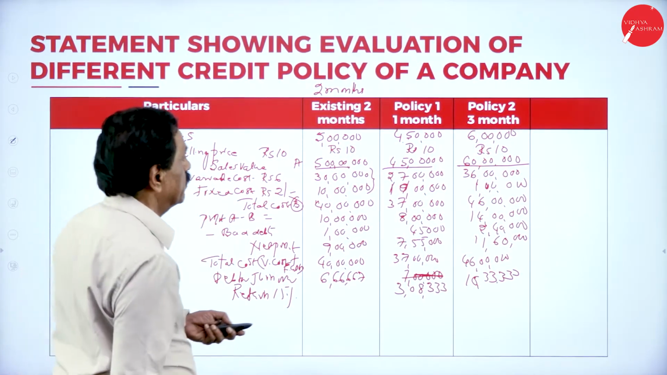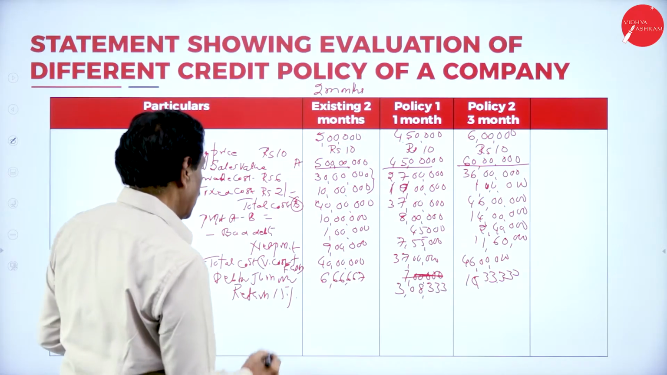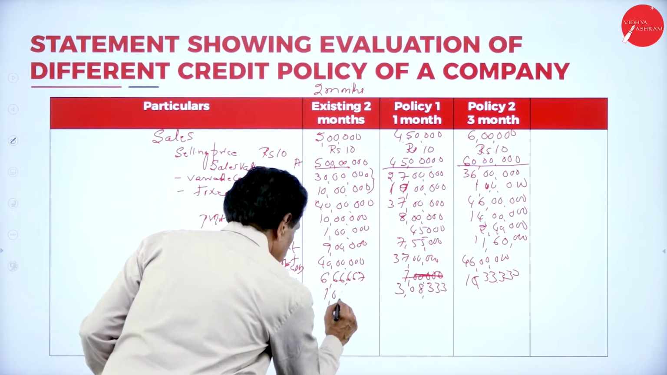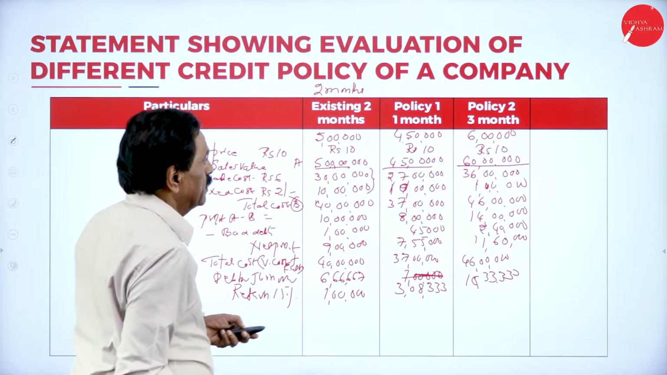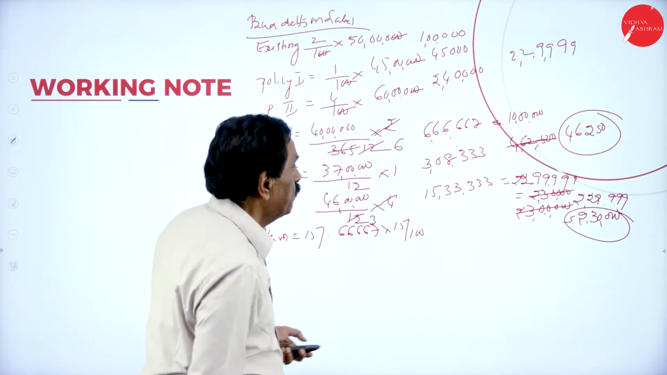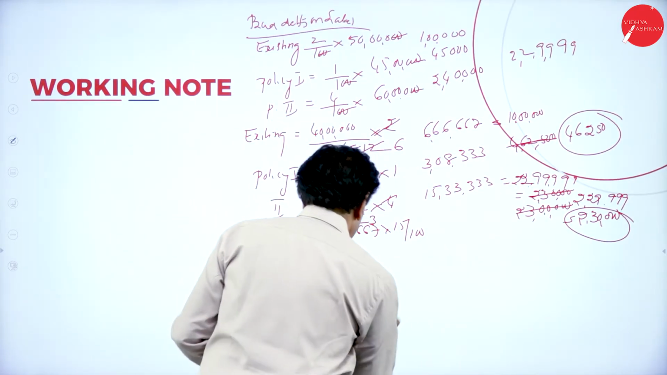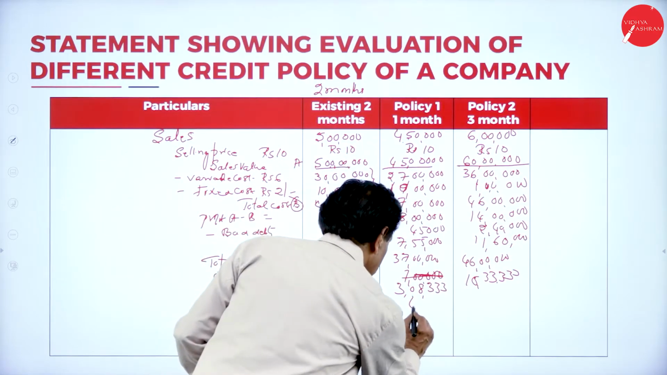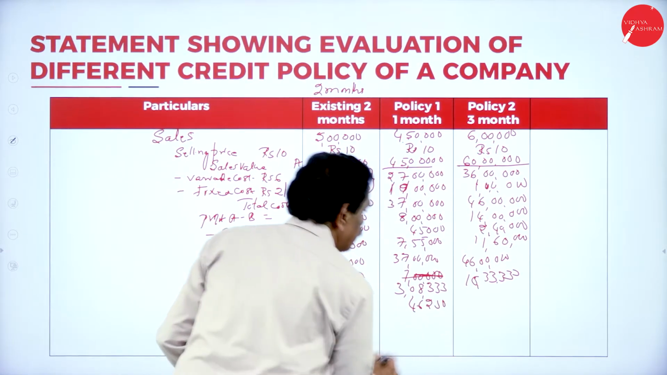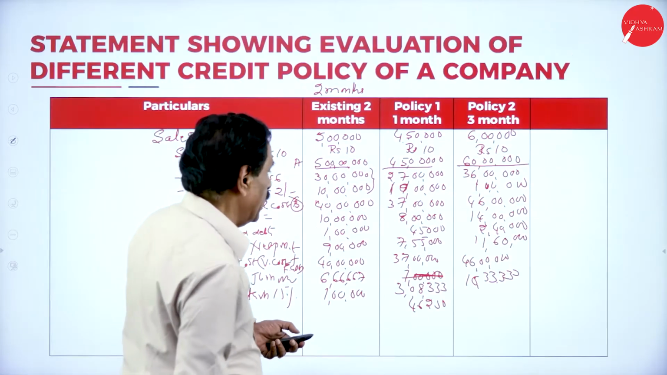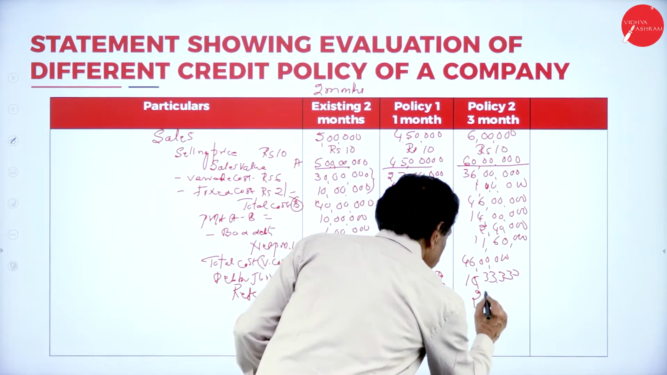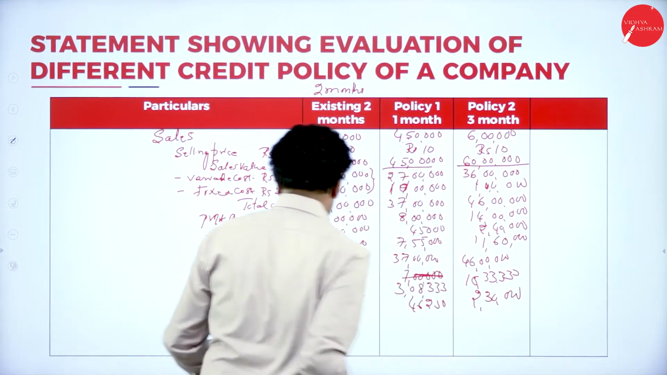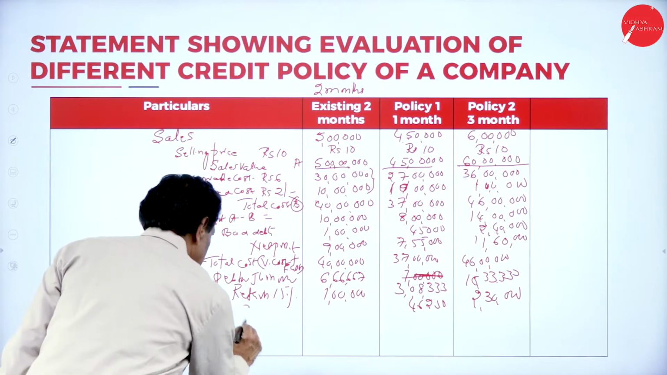15%. First one 1 lakh. Second one 46,250. Third one 2,30,000. Then surplus.